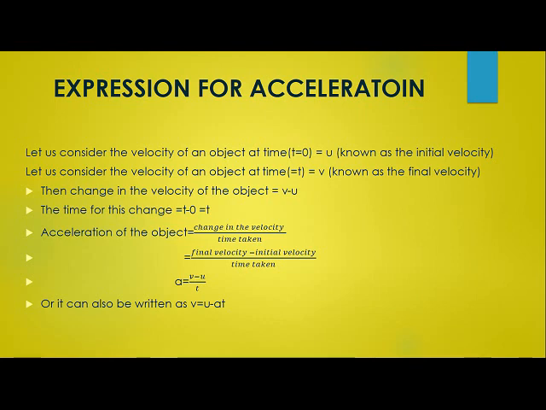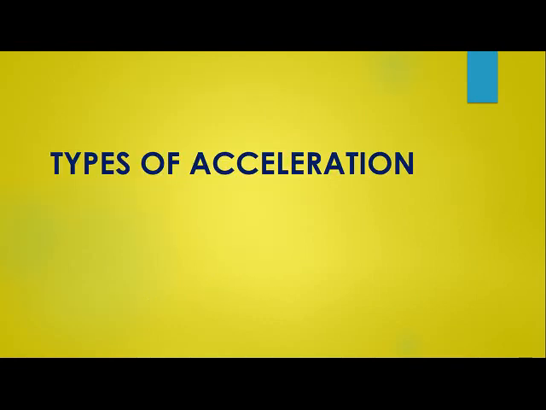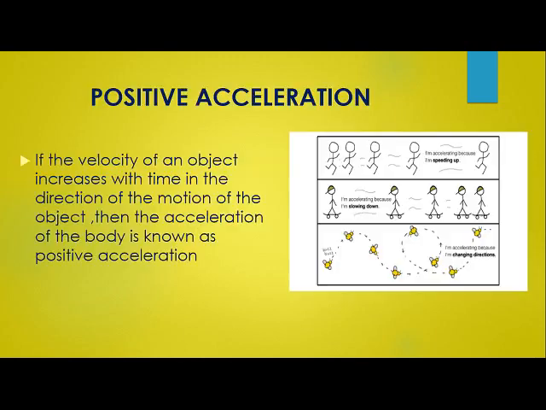Now children, what are the different types of acceleration? Acceleration is a concept that depends on two factors, velocity and time. So depending on both the factors, we find that acceleration is of two types. First type of acceleration is depending on the velocity.